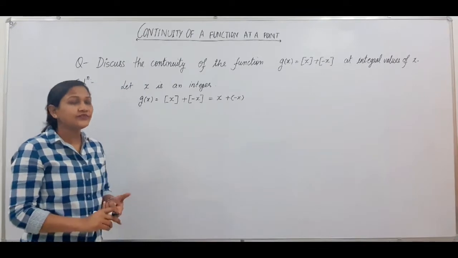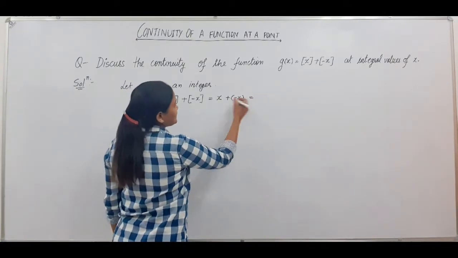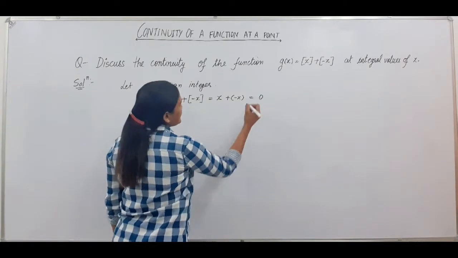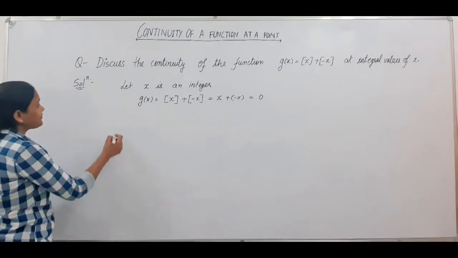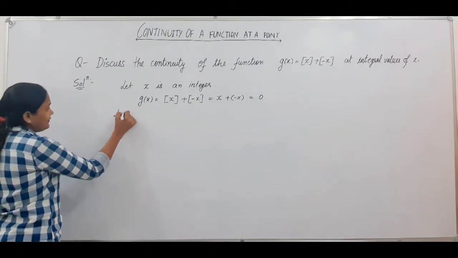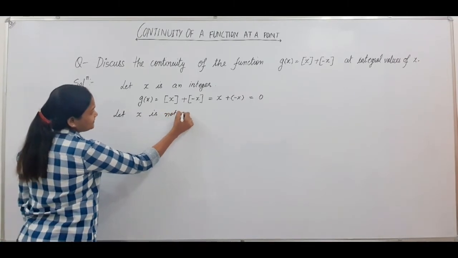The greatest integer function of an integer is the integer itself. So x plus minus x is 0.